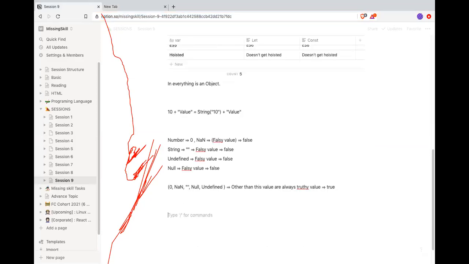Many times we do something like this: if A and B and C and D and E, that means if all of them are true, then the if condition is fulfilled, otherwise the if condition is not fulfilled. So this is one way which we do a conditional check.